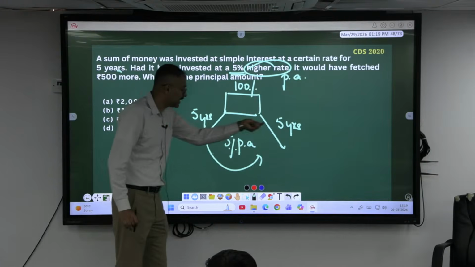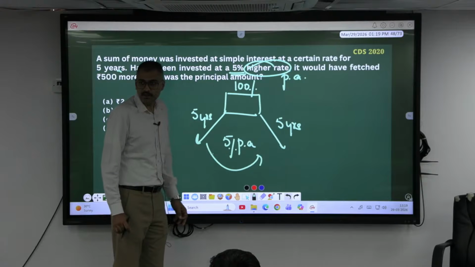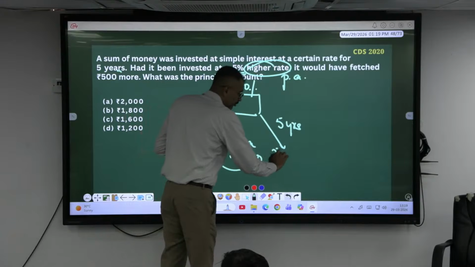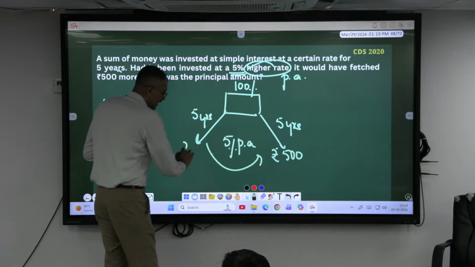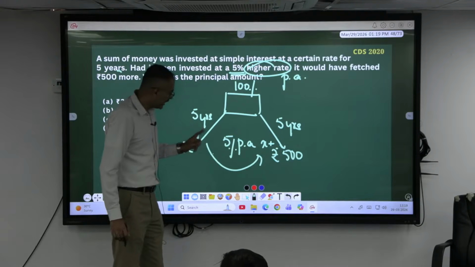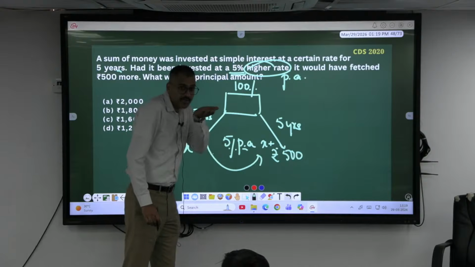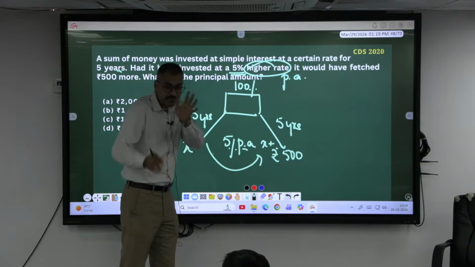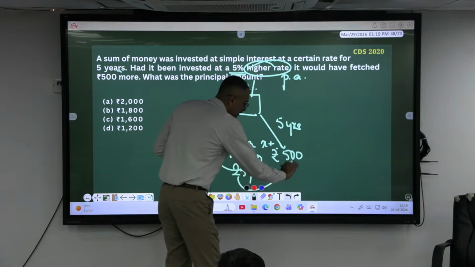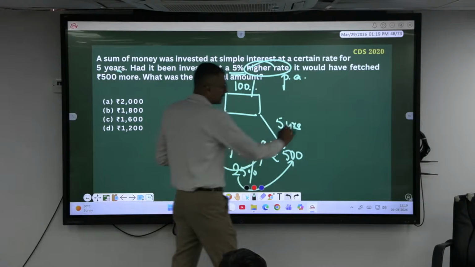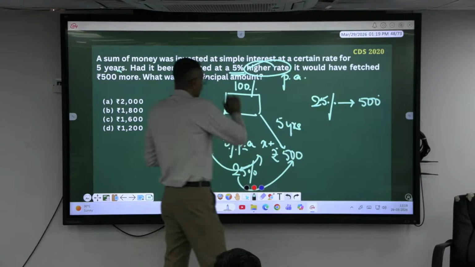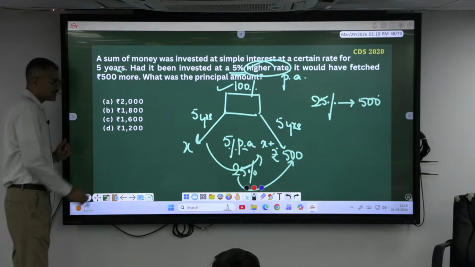For 5 years, how much more will I get? Rather than investing here, if I invest here, I will get rupees 500 more. If I am getting X rupees here, I am getting X plus 500 here. I am investing at 5% per annum more rate of interest. For 1 year, you will get 5%. For 5 years, you are getting 25%. That 25% of money is equal to 500. My money is 100%. 100% value is?